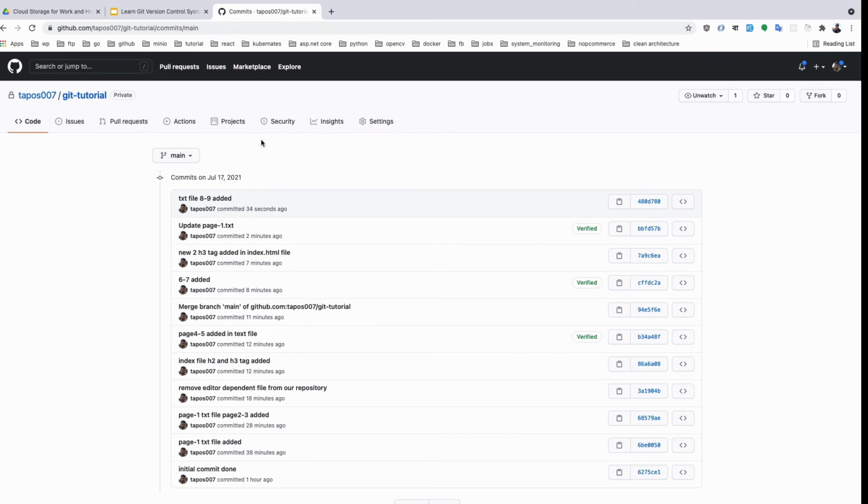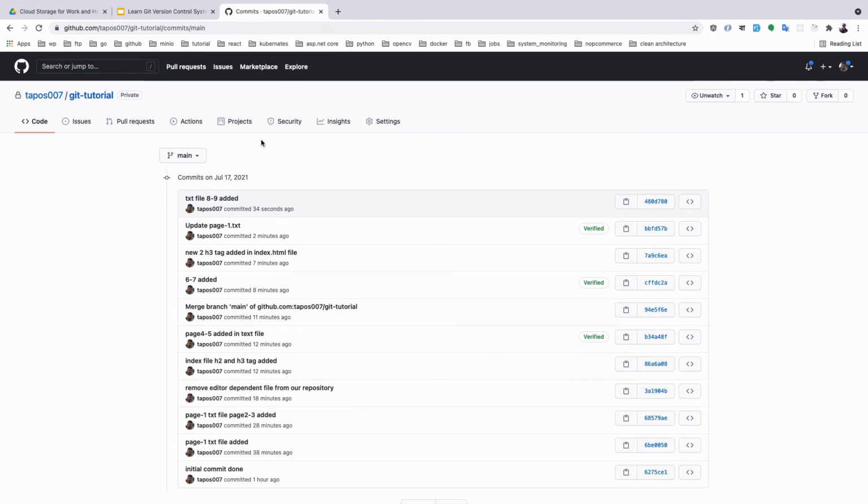Okay, so I showed you two scenarios. If a teammate works on a different file and the server has some updated code, how can you get your updated code? And if both developers are working on the same file and a conflict arises, how can you solve this problem without generating any system generated commit,